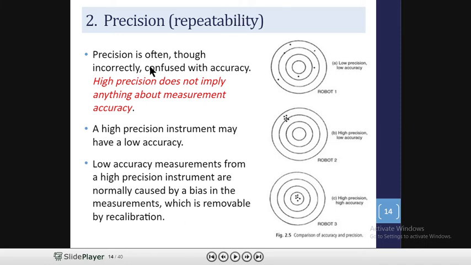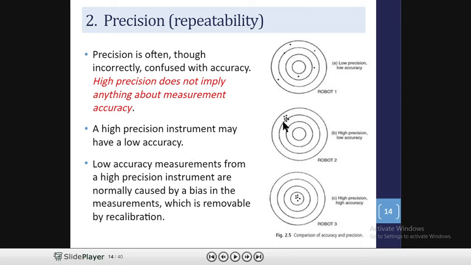Precision is often incorrectly confused with accuracy, but precision and accuracy are different. Precision means repeatability and accuracy means how small the error is. A high precision instrument may have a low accuracy.